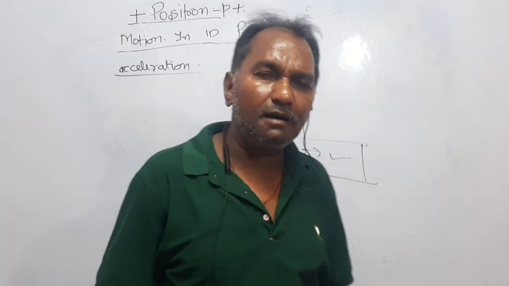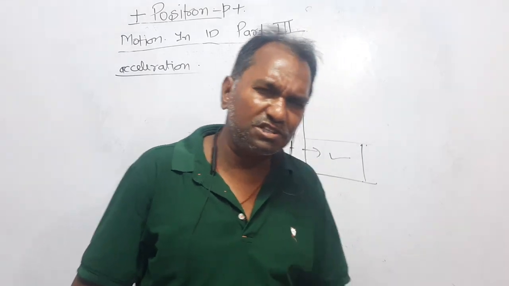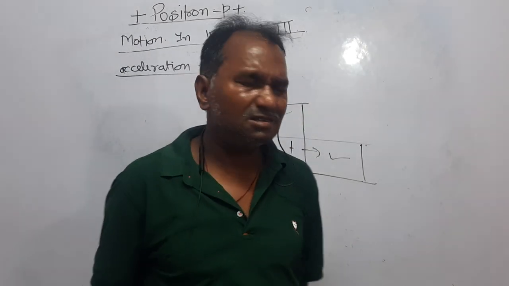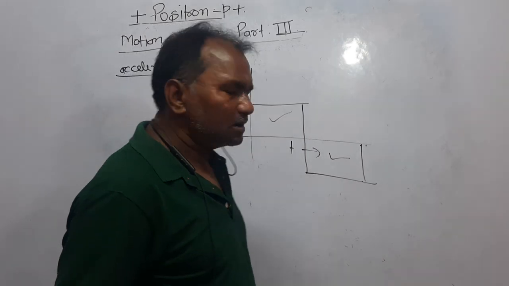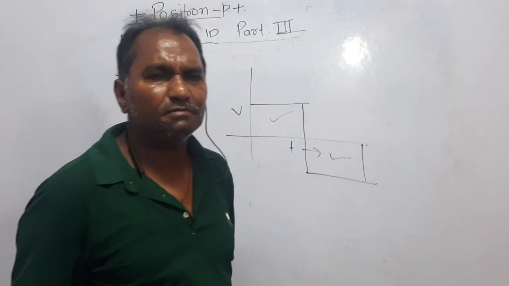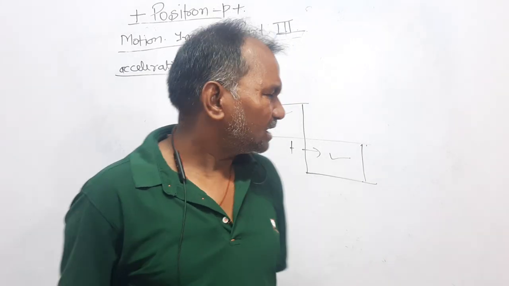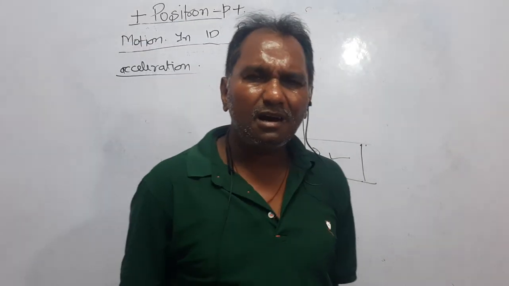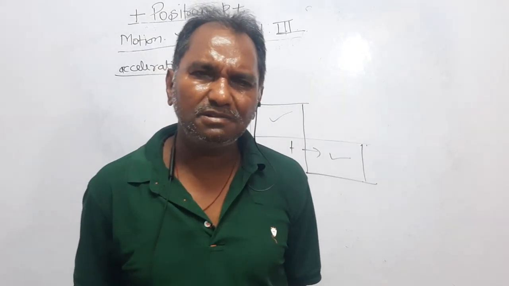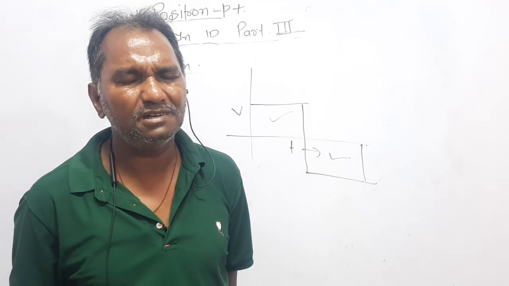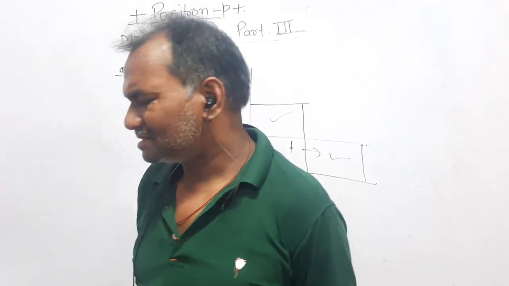So, if the graph is given between velocity and time, dear students, what happens? Again, I'm repeating my words. If the graph is given between velocity and time, then the area between the graph and x-axis represents either distance or displacement. If you are concerned with the sign, then it is a displacement, and if you are not concerned with the sign, then it is a distance.